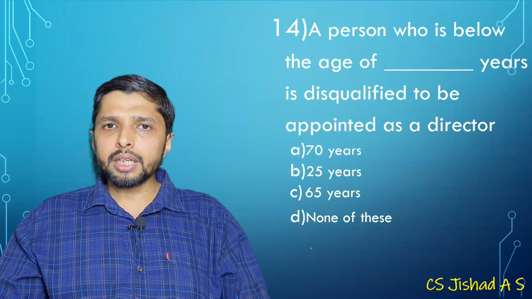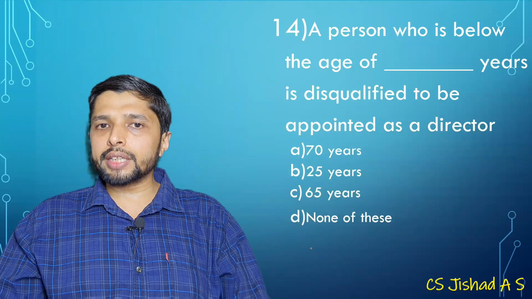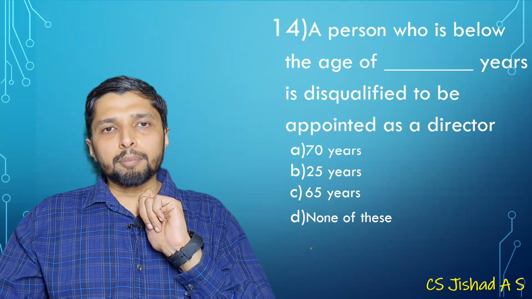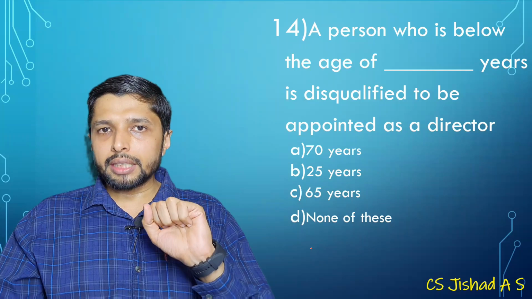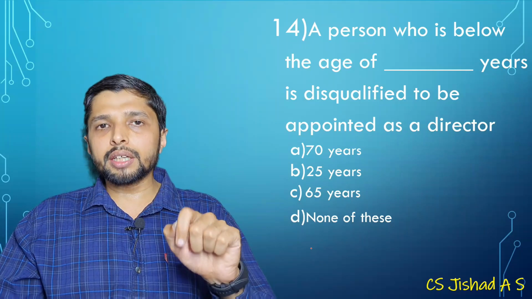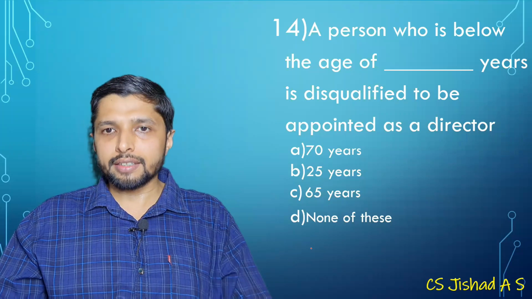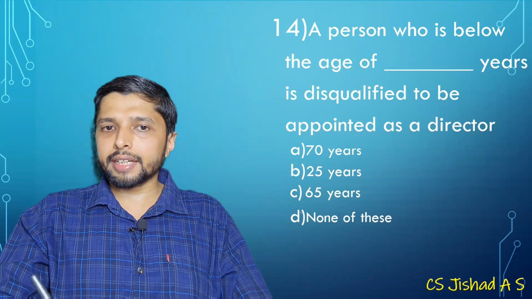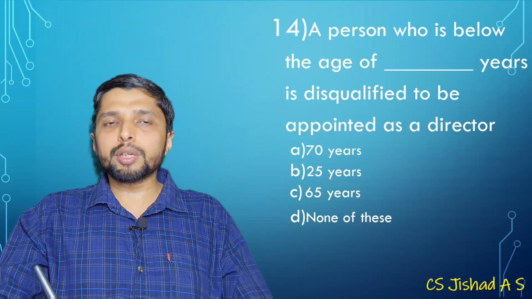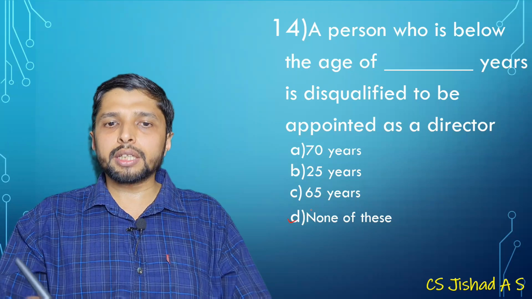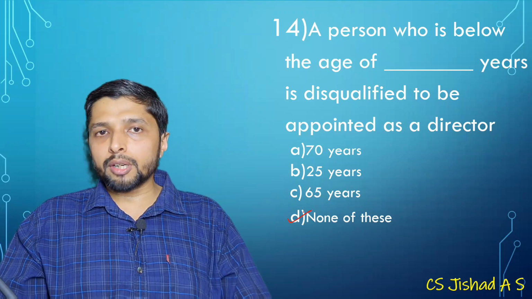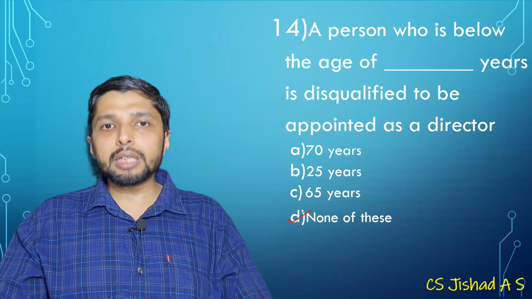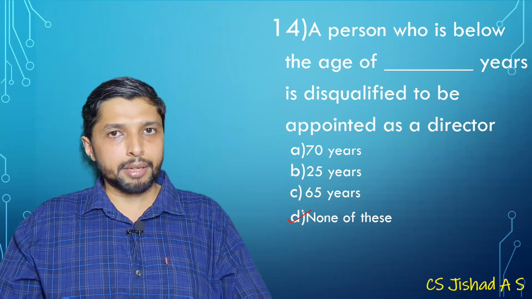Okay. Any person who is below the age of dash years is disqualified to be appointed as director. See, for appointment as director, there is no specific age mentioned by the Act, but for obtaining DIN, you have to attain 18 years. So a person who is below 18 years will be disqualified to be appointed as director. The options are 70, 25 and 65. So answer would be none of this. So don't confuse with the appointment of MD, managing director. In that it is specified that 21 years will be the minimum age to become MD, manager or whole-time director.